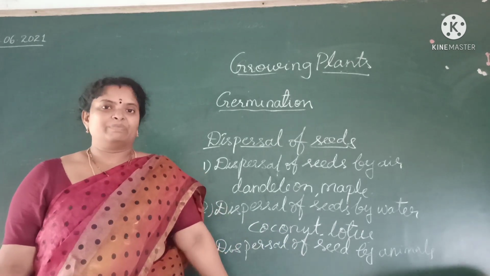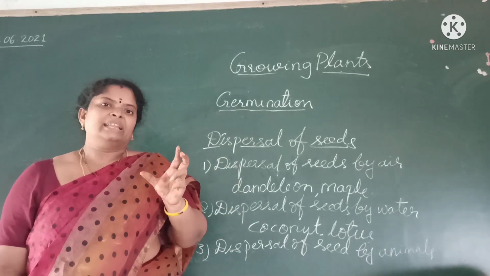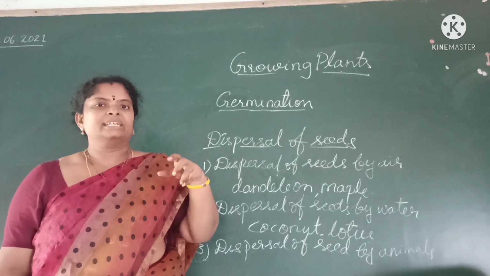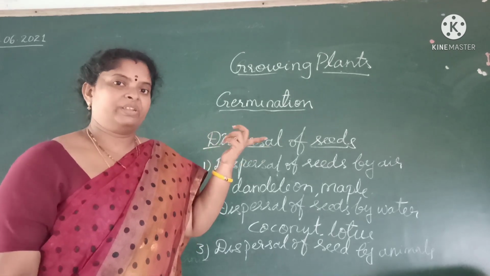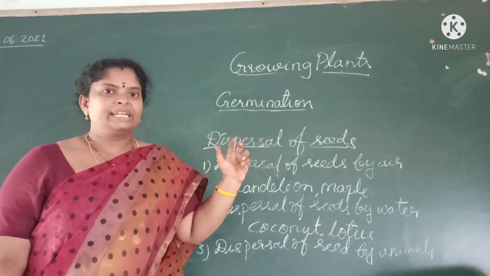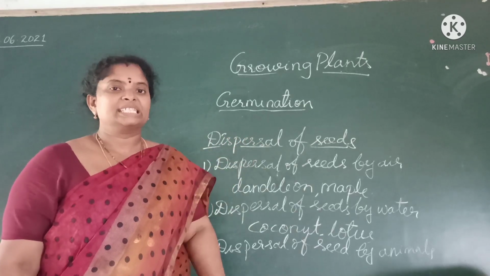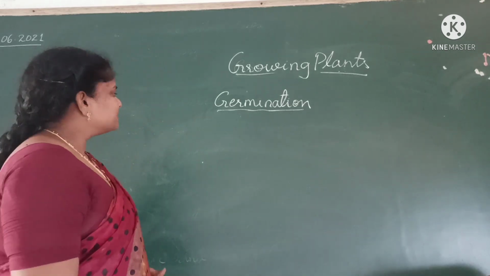And another example, sometimes in the forest we can see wild animals eating fruits and throwing the seeds somewhere, and there we can see the new plant. Birds also will take this chance to scatter the seeds away from the parent plant. Okay, now let us see the other method of dispersal of seeds.